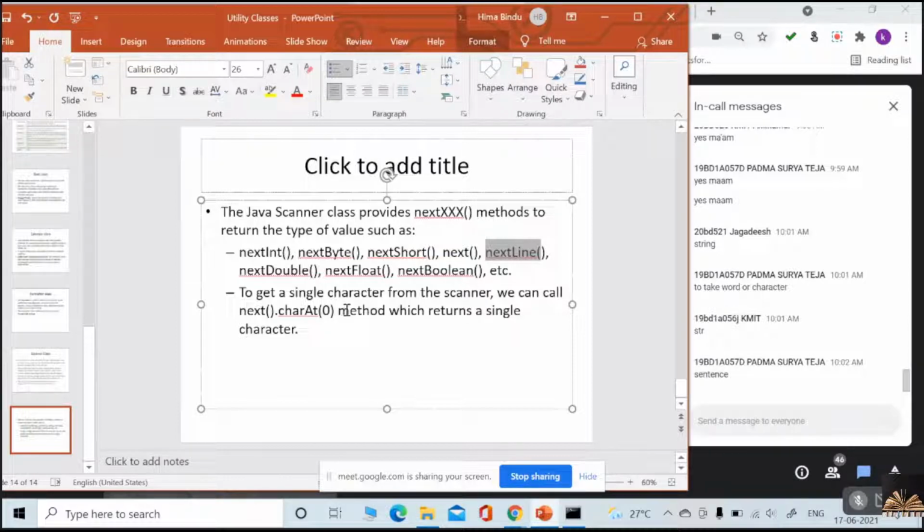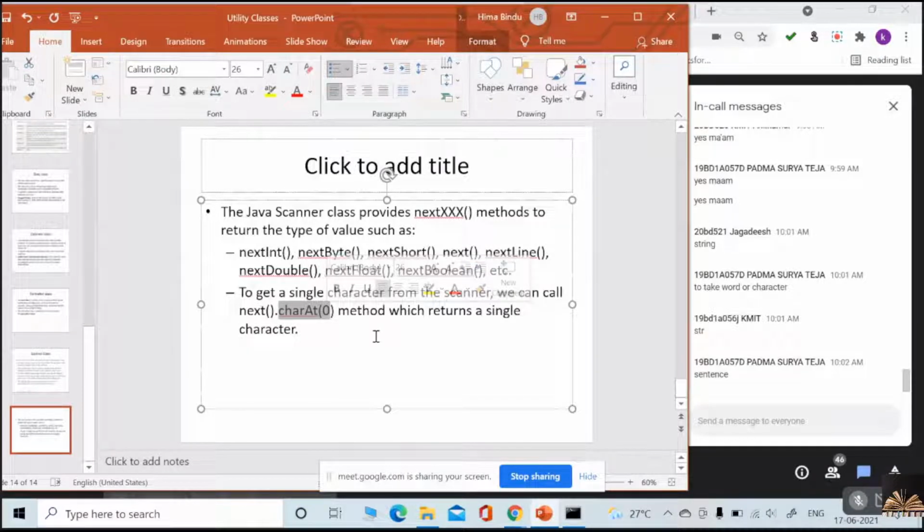And to get a single character from the Scanner, what will you do? There is no special method to get a single character. Of course, you can give one character as a string, and a character can be taken from the string. How? You can invoke the next method, and on that, call charAt(0).